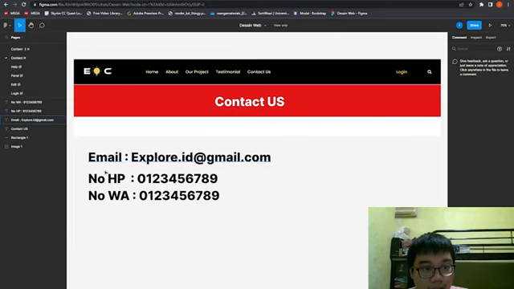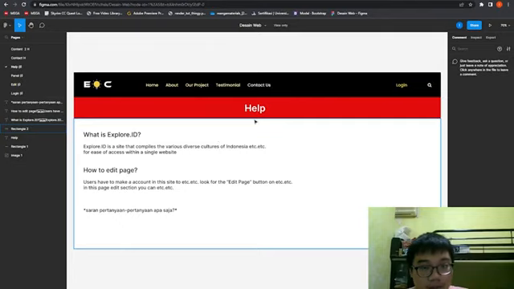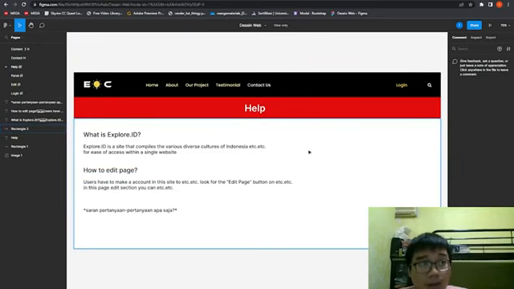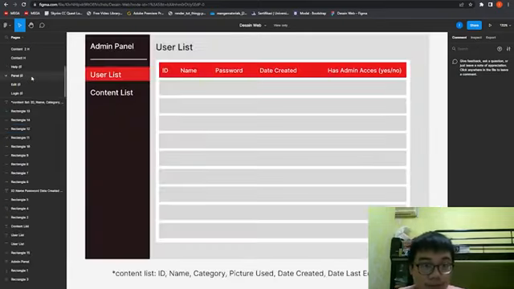And then this is the contact page. We have an email contact, for example, and then each phone number and the WhatsApp number. And then this is the help page, which is basically the frequently asked questions or FAQ page. We try to predict what common questions will show up about our website, like in general what our website is about and what the purpose of our website is. Afterwards, there is also a guide on how to use the features of our website, like how to edit, create, and so on.